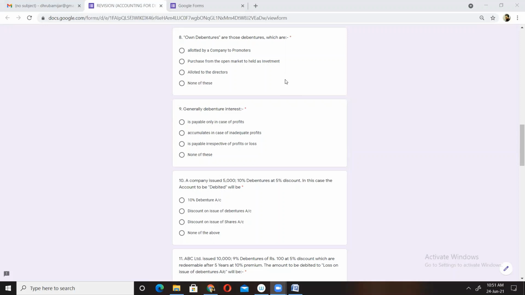So debentures can be redeemed by purchasing debentures from the debenture holders from the open market. So own debentures is nothing but purchase of own debenture from the market to held as investment. Normally, usually company purchases its own debentures from the debenture holder to held as investment. Own debentures are debentures of the company which the company purchases itself from the market to held as investment. Okay, so the correct option will be B.